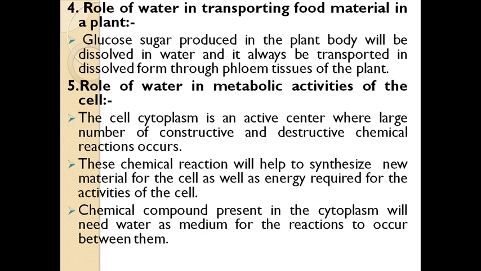Then fourth, role of water in transporting food material in a plant. In a plant, all of you know, one of the major processes that takes place is photosynthesis. As a result of photosynthesis, there is a formation of glucose sugar, and this glucose sugar produced in the plant body is dissolved in water, and it is always transported in a dissolved form through the phloem tissues of the plant.